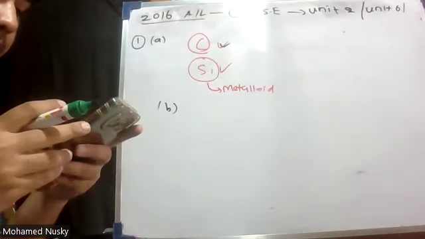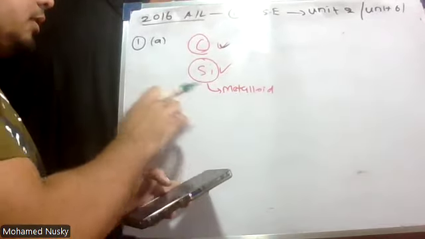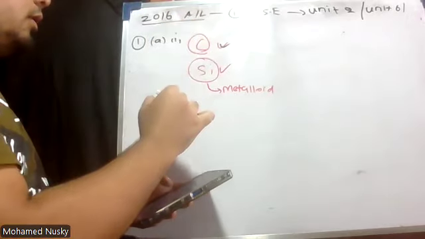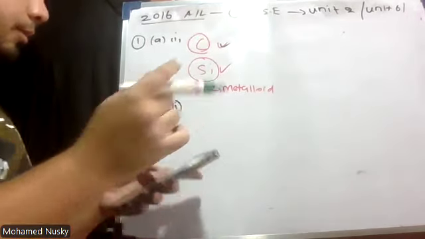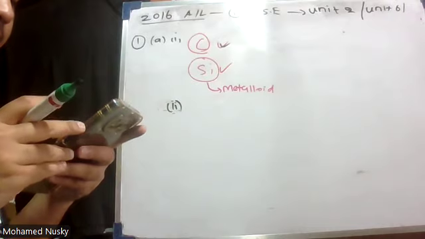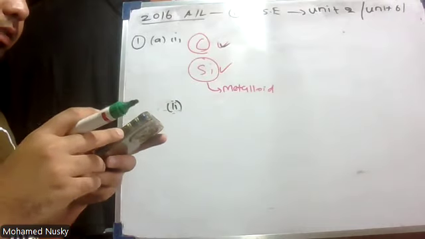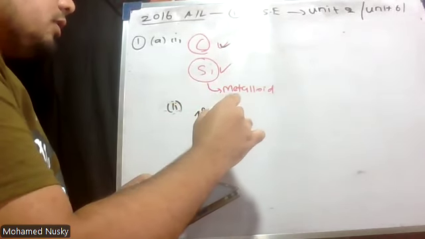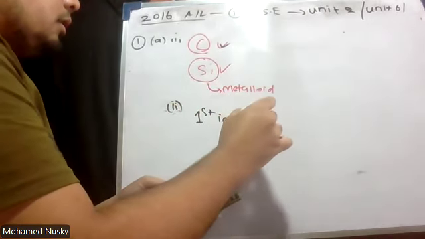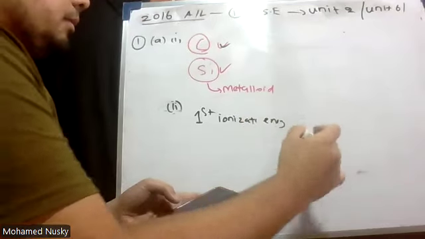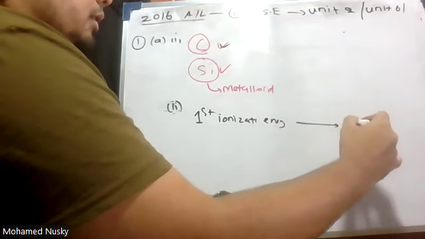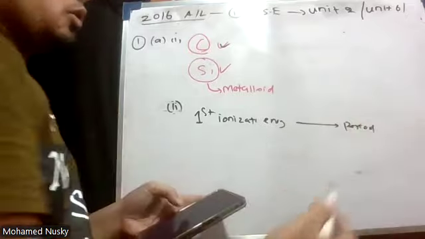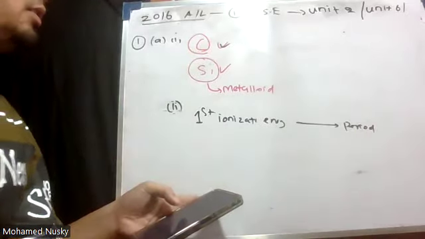This is Roman number 1 and then Roman number 2. Identify the element that has the highest first ionization energy. Now, what is the order of this first ionization energy? Across a period, what happens to first ionization energy?